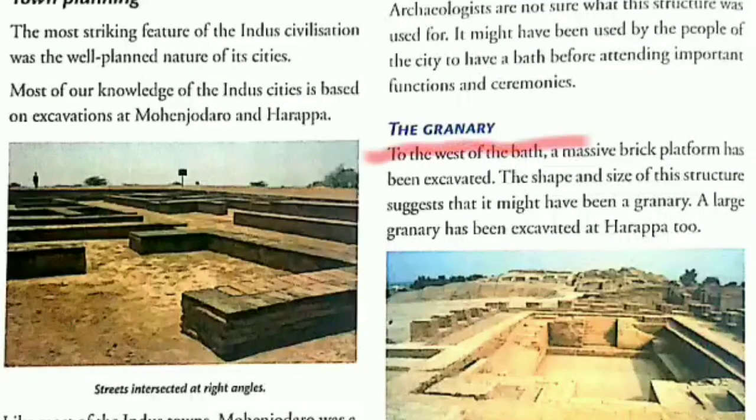The Granary. Besides the Great Bath, a massive brick platform was found by the archaeologists. The shape and size of the structure suggested that it was a granary. Granaries are storehouses for threshed grain or animal feed. A large granary has been excavated at Harappa.